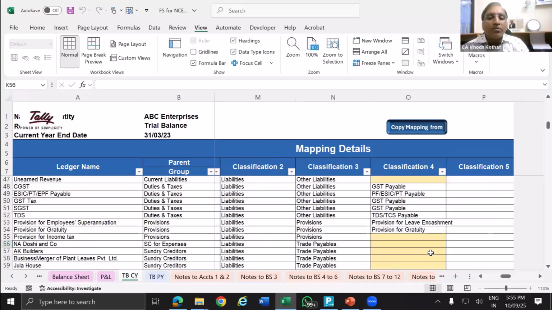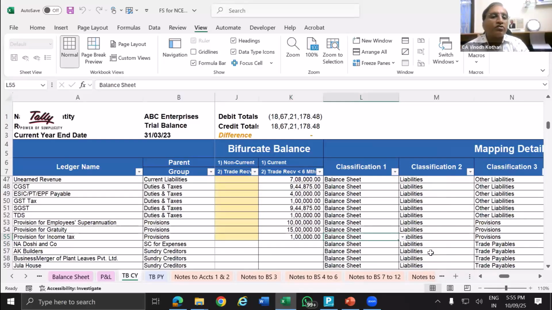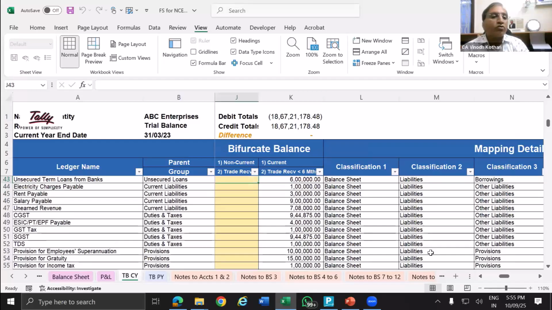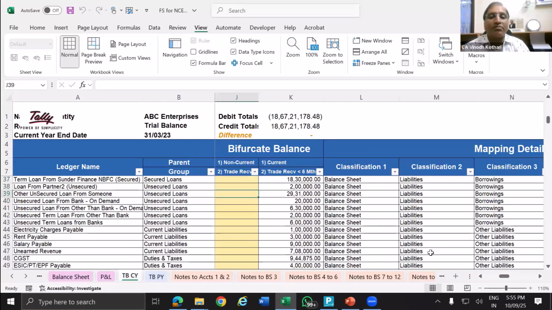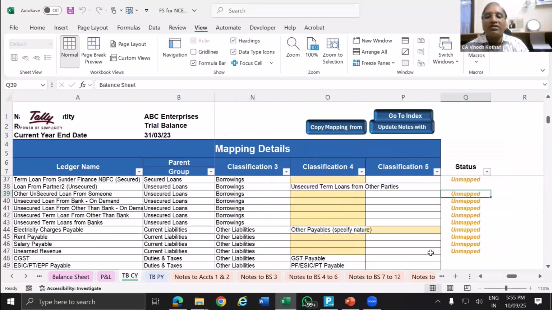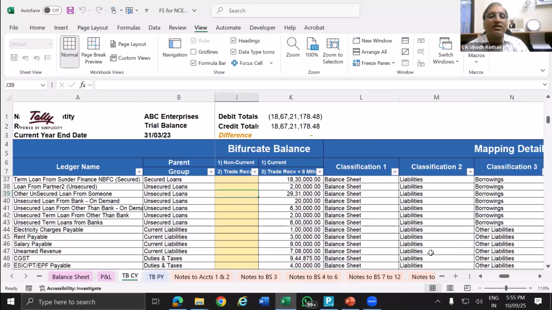So this way you can provide the breakup also. Now here, assume that you want to provide current, non-current breakup, you can provide that here. I will take some amount here. Now since I have not cleared the classification, you can give the breakup. 1 lakh is current. It cannot exceed the amount. So 1 lakh, 1 lakh. What it will do automatically in the financial statement, it will show separately as current and separately as non-current.